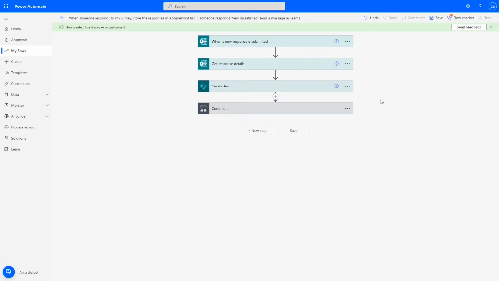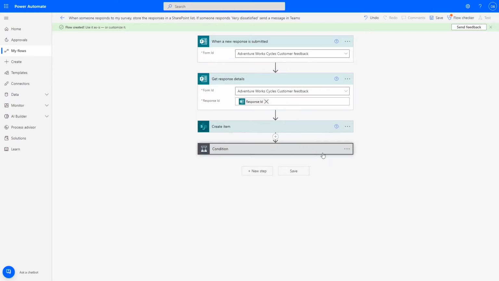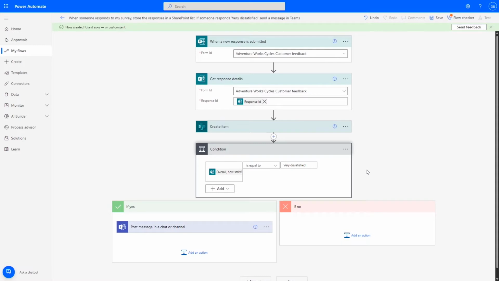Knowing which 4 actions to stitch together, as you see here, may not be intuitive for everyone, but describing what they want is a lot simpler. We can further customize it if we want, and then save it. Pretty cool, right? At launch, we're supporting key Microsoft 365 apps and services, and in the coming months, we'll be expanding this to cover even more of your favorite connectors.